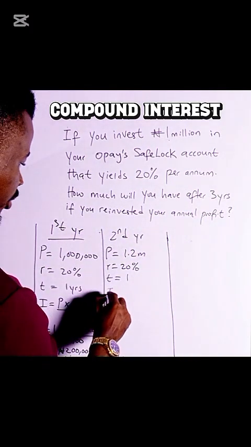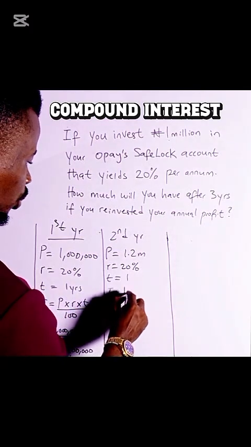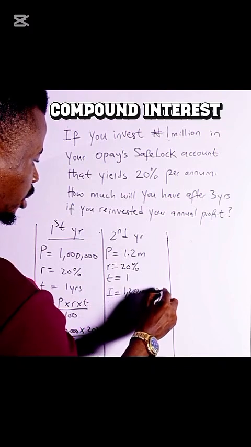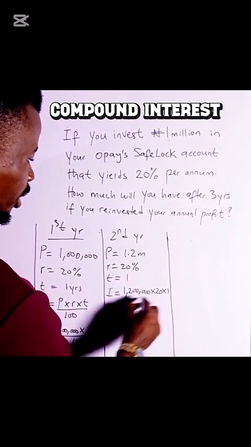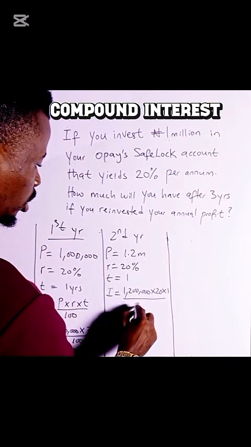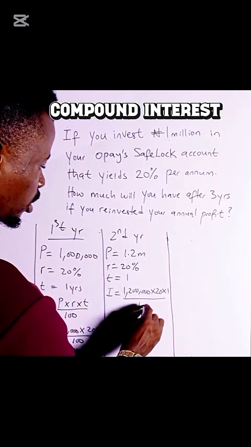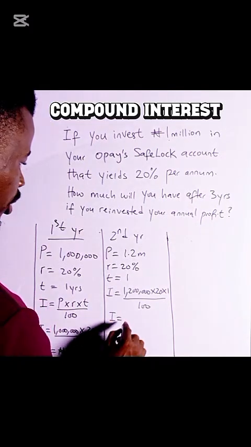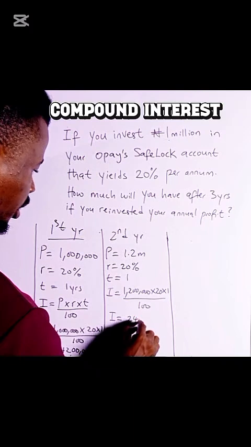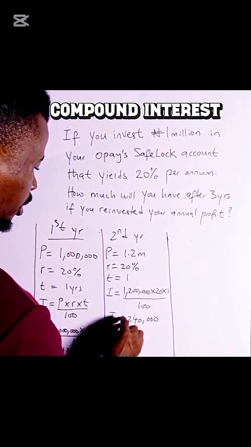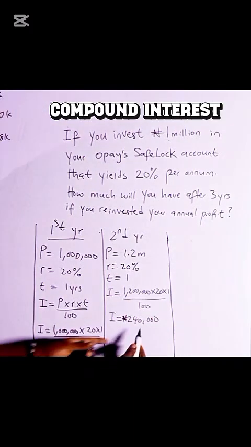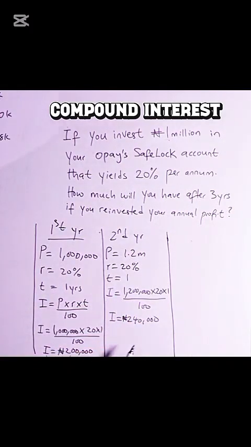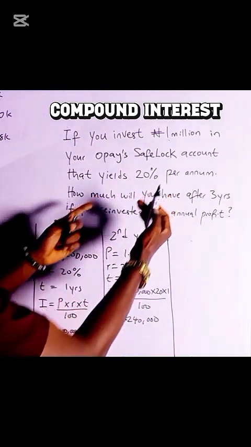So your interest now will be equal to 1.2 million times your rate times your time 1 year all over 100. So your interest for the second year is going to be 240,000 naira. So this is the money you have made in the second year as your interest. Now, how much are you going to withdraw?